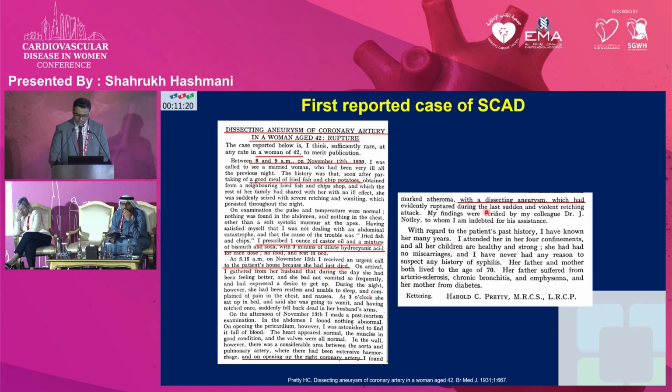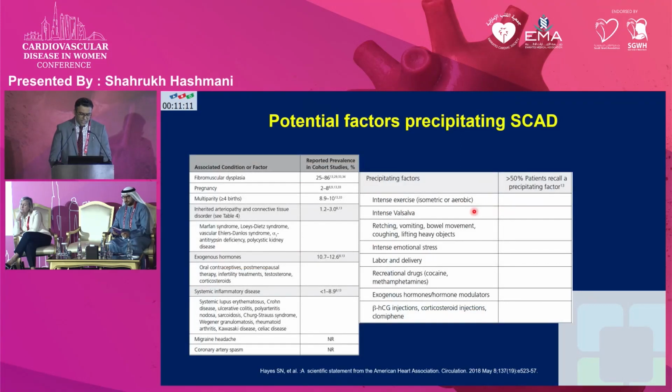The postmortem was performed, and that showed a large dissecting aneurysm involving the right coronary artery. So this was published in the British Medical Journal. So there are potential factors that affect SCAD. These include fibromuscular dysplasia, being the most common and seen in about 40 to 50% of the cases. SCAD is associated with pregnancy and with multiparity, predominantly more than 4 births, exogenous hormones, and then systemic inflammatory disease.